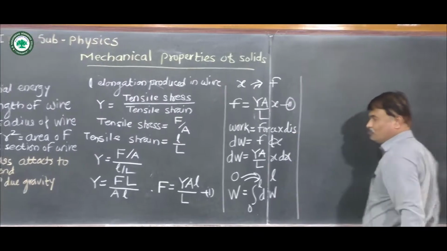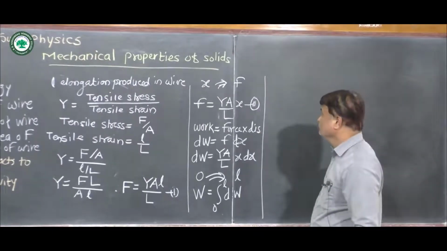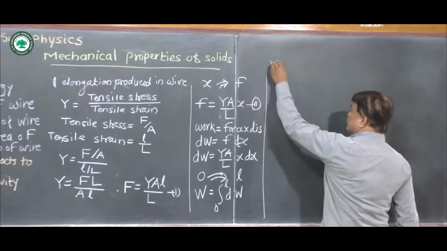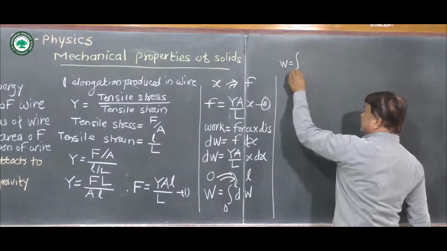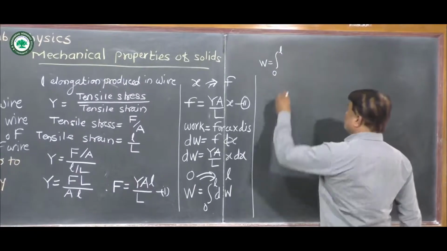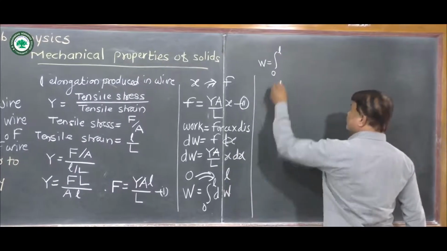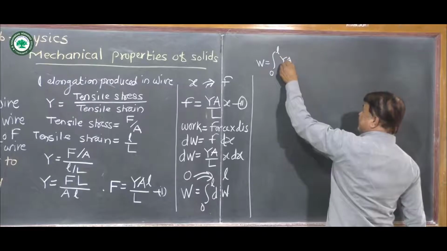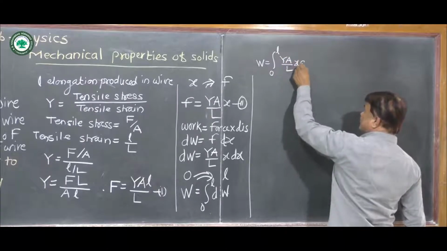Now we have to substitute the value of dW. So work done is equal to integration from 0 to l. The value of dW is YA upon L into x into dx.